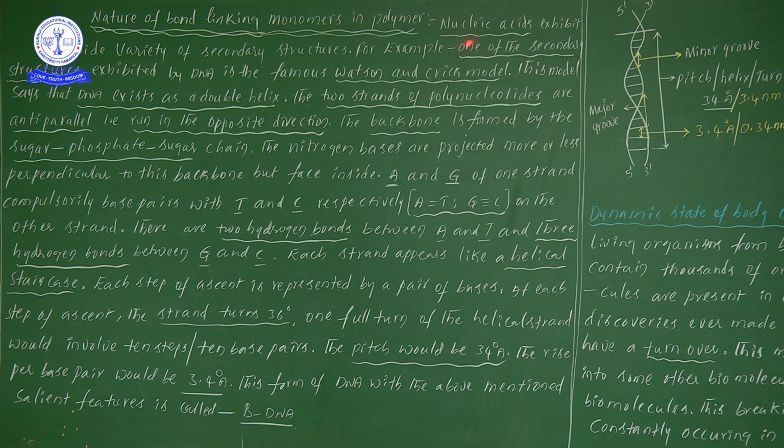So up to here, what points have we seen? In nucleic acids, a wide variety of secondary structures are there. The best example is the Watson and Crick's model, which shows DNA as double helical in nature. There, two strands of polynucleotides run anti-parallel to each other, meaning they run in opposite directions.